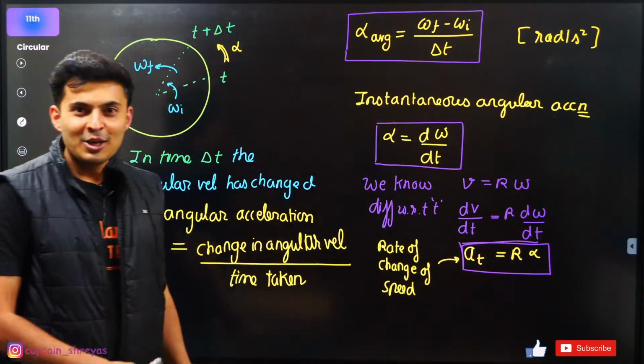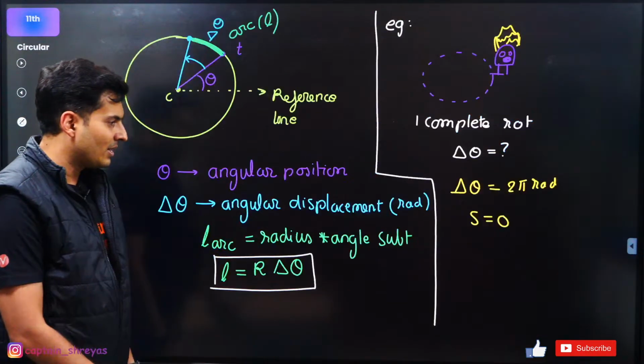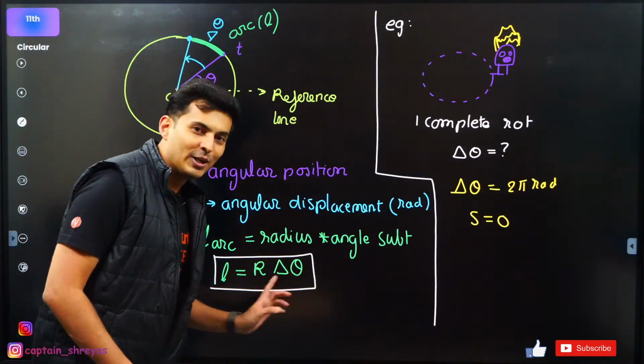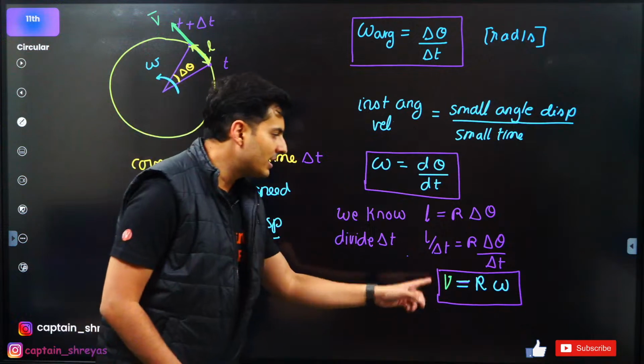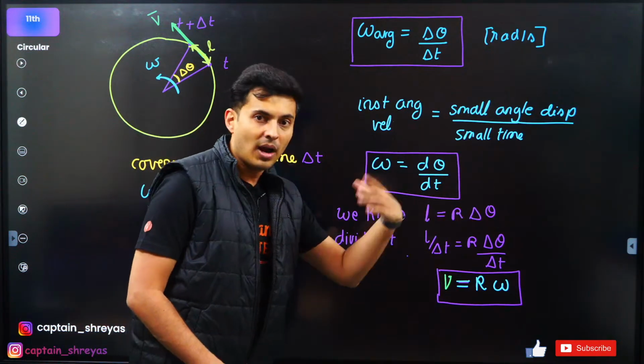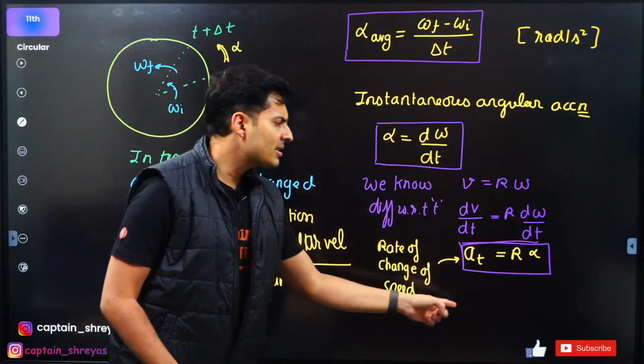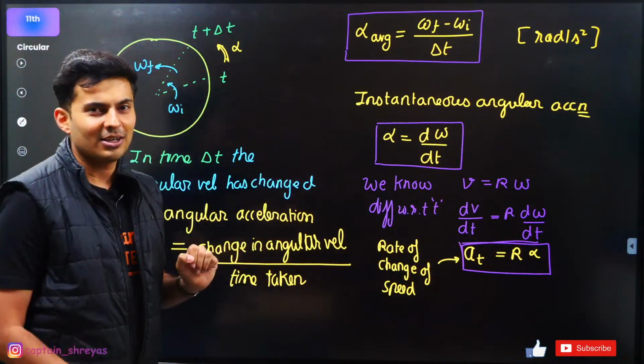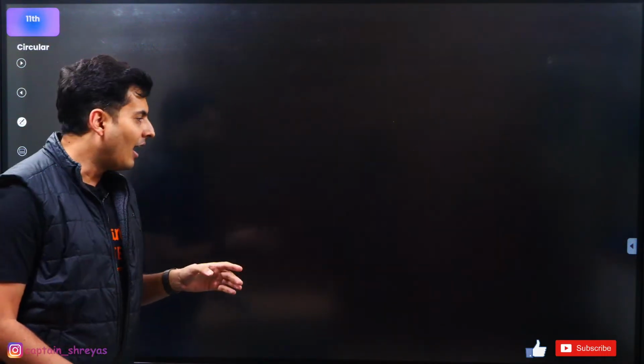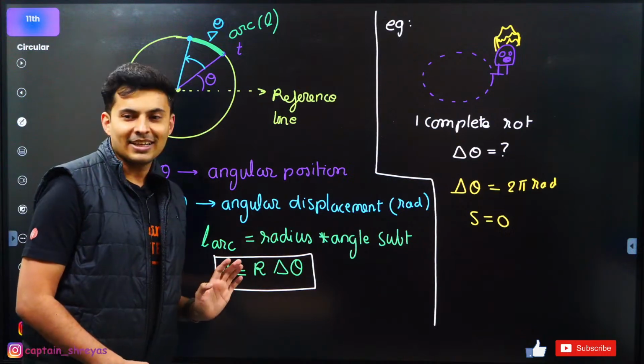Is that clear? So we got all the relationships now. The length of the arc is r into angular displacement. The tangential velocity is r into angular velocity. And finally, the tangential acceleration is r into alpha, the angular acceleration. Everything is r alpha, r omega, r delta theta.